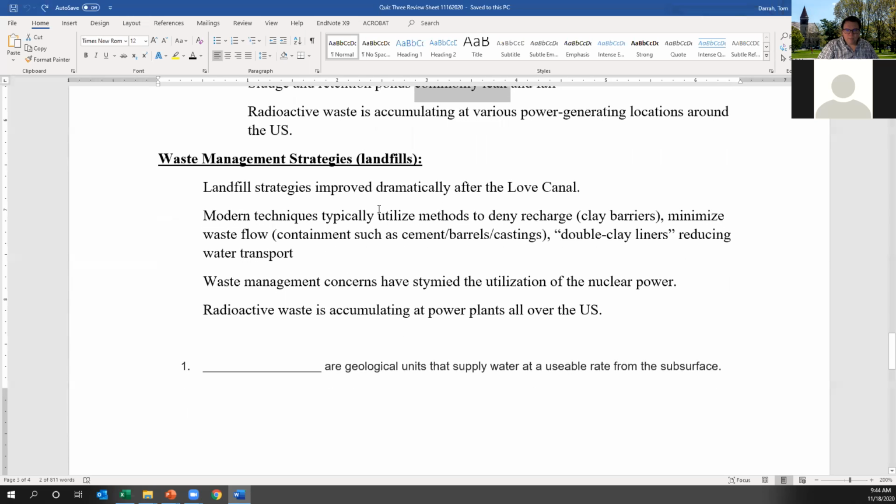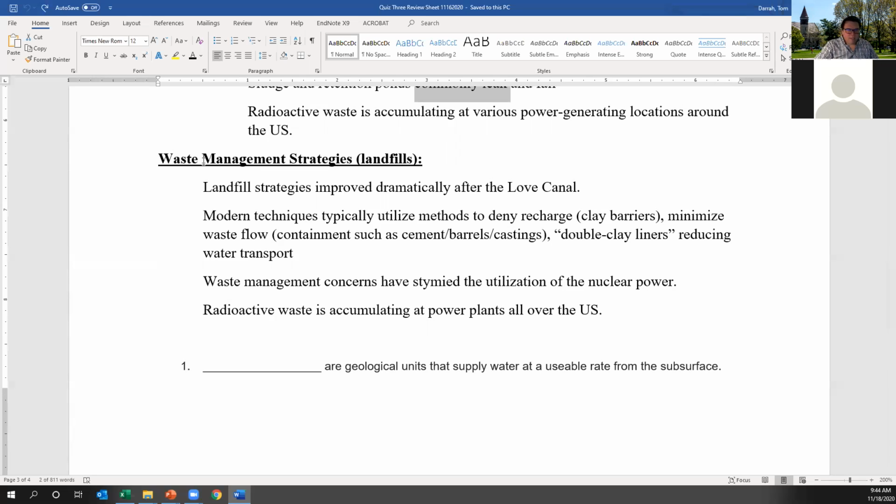I think in the end, I didn't put much material about landfills on the exam, but the concept of landfills is an important thing. No one thinks about wanting a landfill near them. No one thinks about the value of a landfill, but they're probably some of the most cutting edge civil and environmental engineering and hydrogeology. They're incredibly important for actually preventing us from interacting with our waste products.